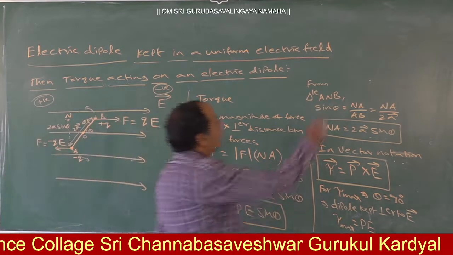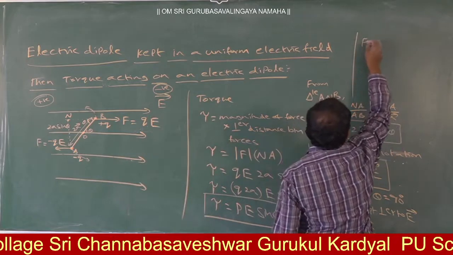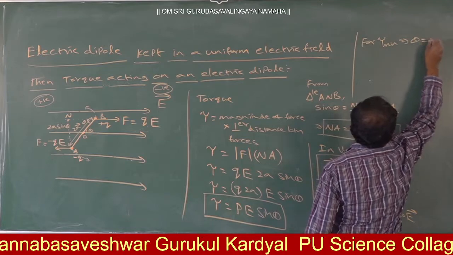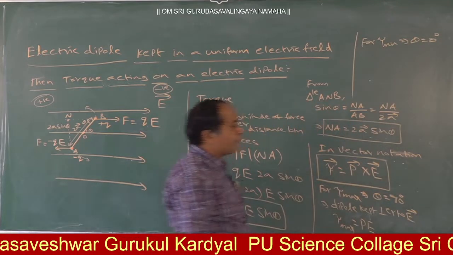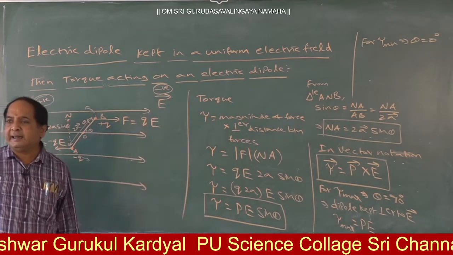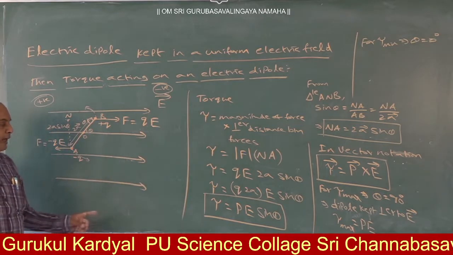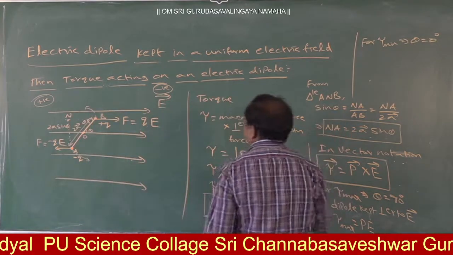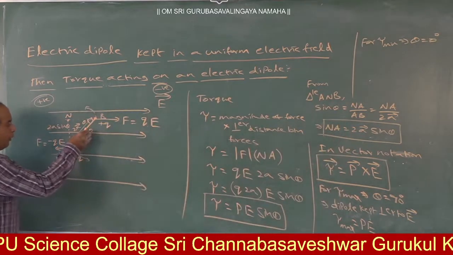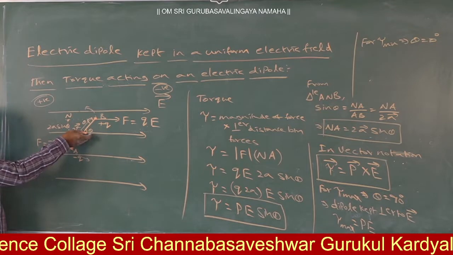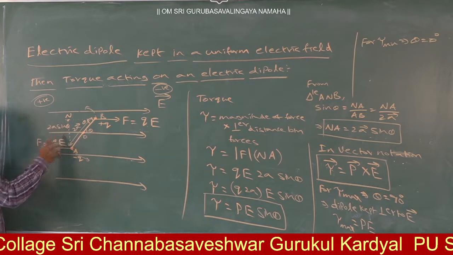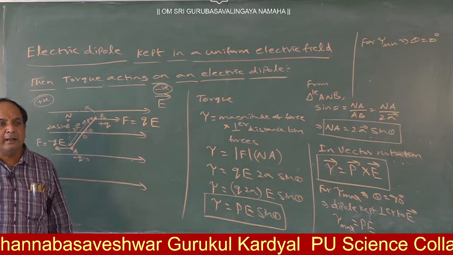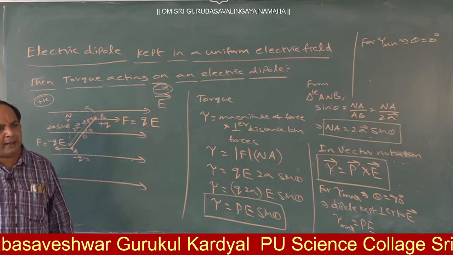Similarly, for tau minimum, for minimum torque, theta is equal to 0 degrees. Why? If theta is equal to 0, sine theta value is 0. Then torque will become 0. So theta equal to 0 means this dipole should be kept like this. That means if the dipole is kept parallel to the electric field or along the electric field, that may be parallel or anti-parallel.